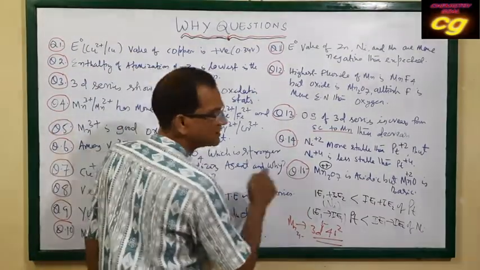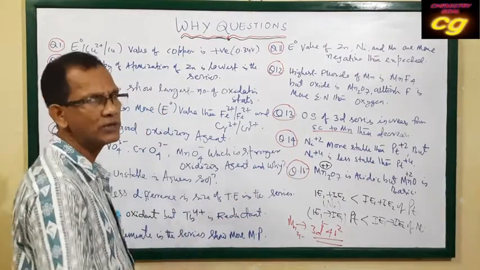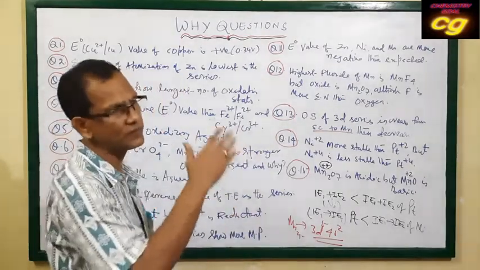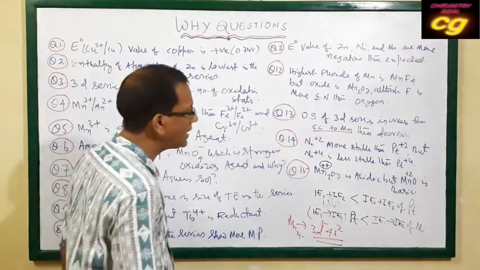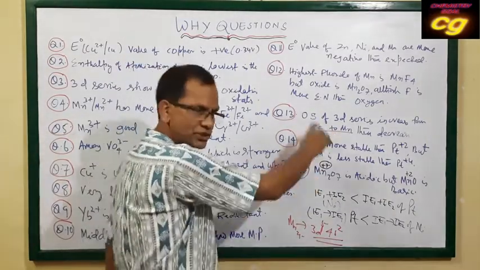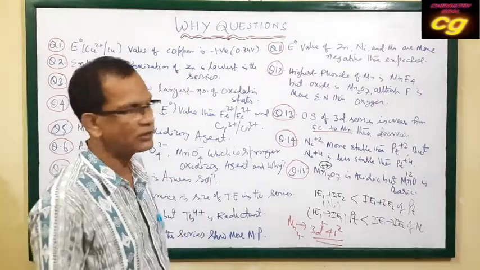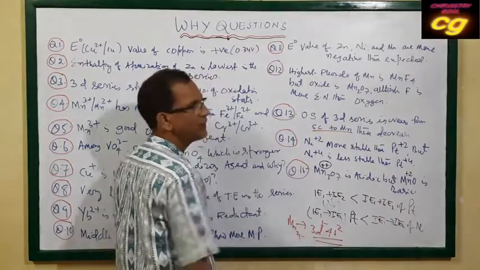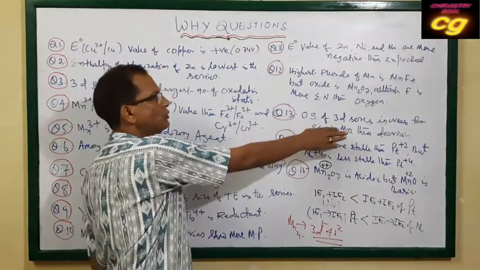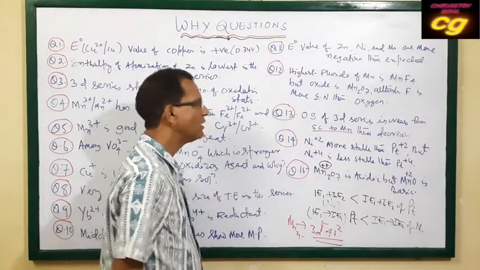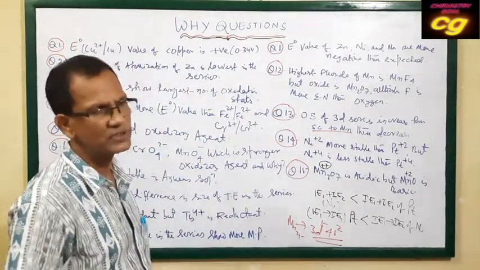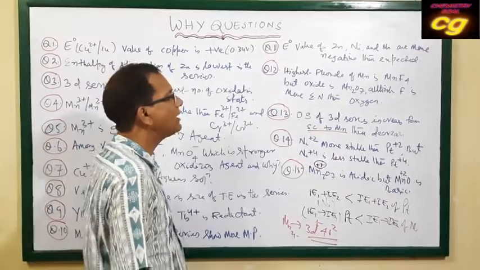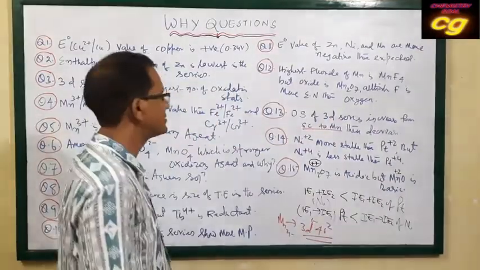After 25 comes 26, which is 3d6, then 3d7, so the number of unpaired electrons will be less. The number of unpaired electrons in the d orbitals decreases after manganese. The oxidation states depend upon the number of unpaired electrons. The number of unpaired electrons is maximum in manganese, because of the 3d5 state. It increases from 3d1, 3d2 up to 3d5, then it becomes 3d6, 3d7, which means the number of unpaired electrons decreases, 5, 4, 3 like this. That's why it decreases after manganese.